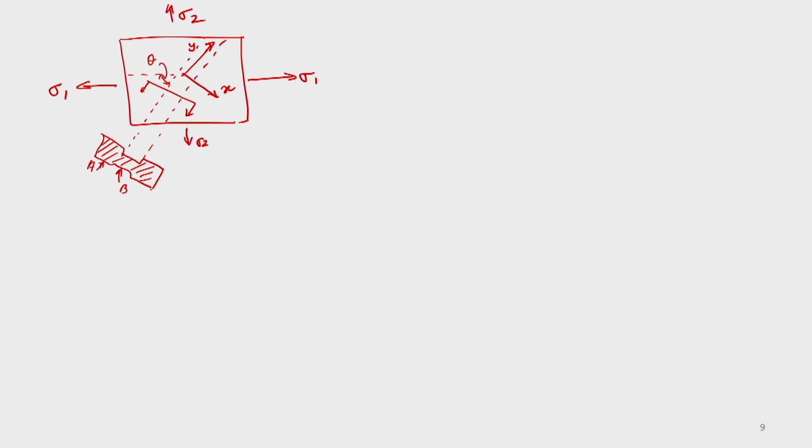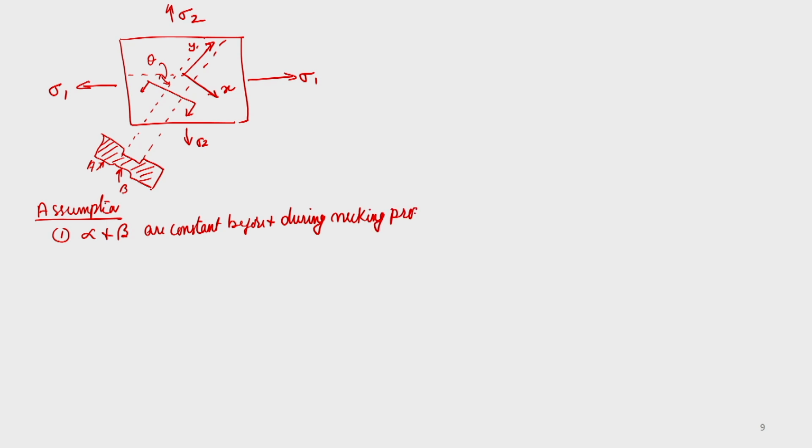If you identify that, for analysis of the necking process, the assumptions are as follows. One, the stress and strain ratios remain constant; alpha and beta are constant before, after and during the necking process.